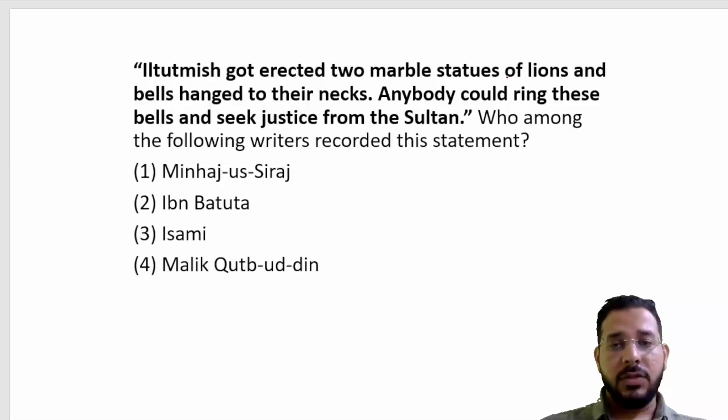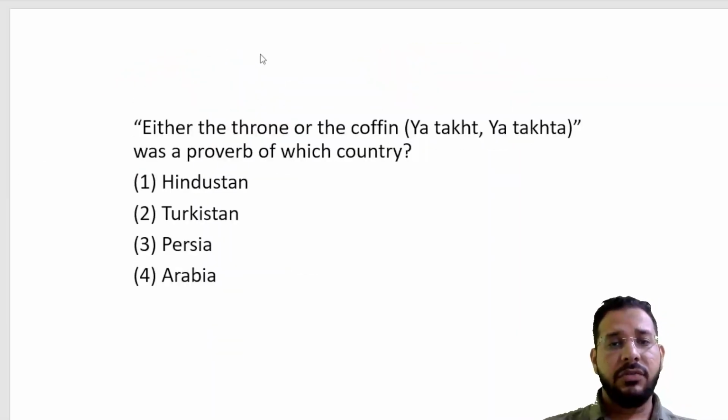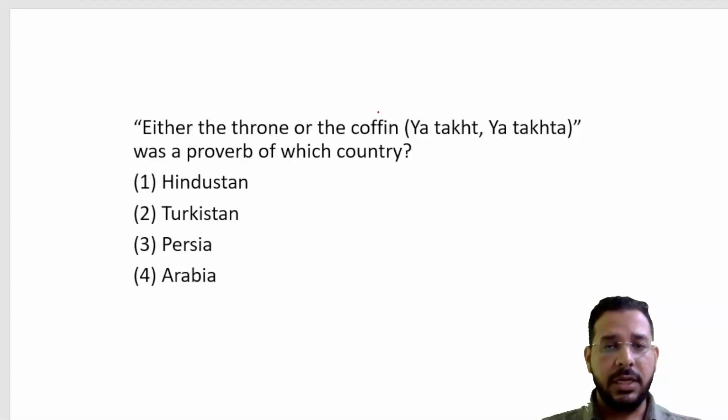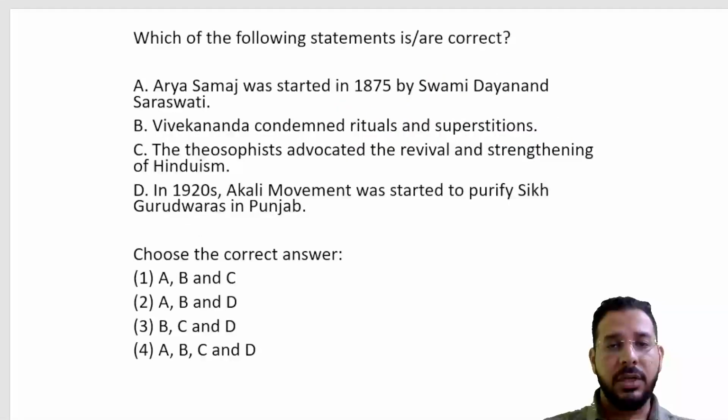Then we also have marble statues of lions by Iltutmish. All these questions, as you can see, are based on architecture, art, culture and society. Either the throne or the coffin, 'takht ya takhta', was a famous proverb. All these statements are based on culture only.